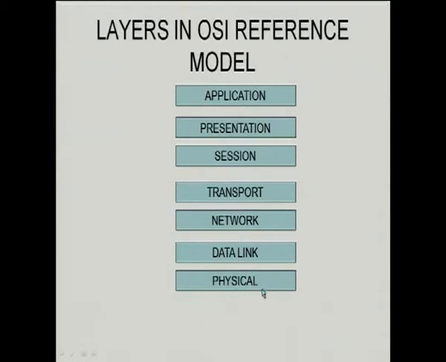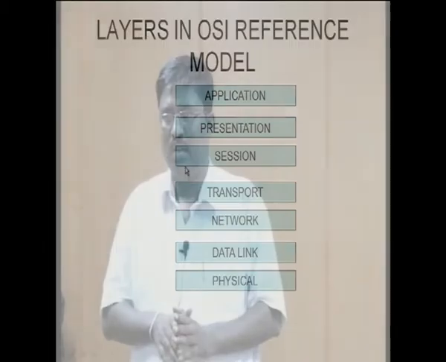What these layers are is very simple. The overall process of communicating data to another device has been divided into 7 subgroup tasks, and each subgroup task has been given to one layer that is responsible for doing that task. Here the physical layer is responsible for carrying the raw data, that is zeros and ones, bits, and delivering it to the destination. This is the responsibility of the physical layer. In the same way, each layer is associated with its own task and responsibilities.